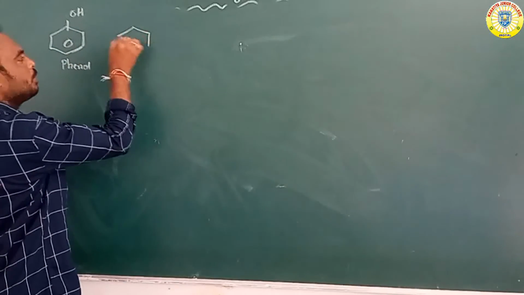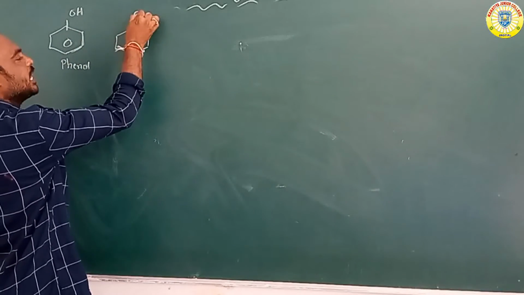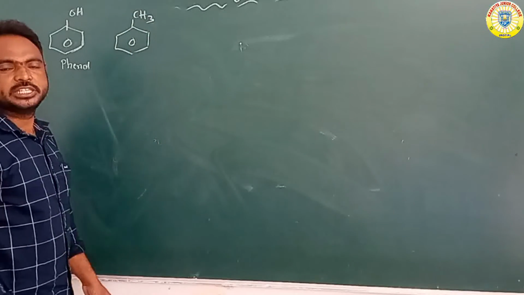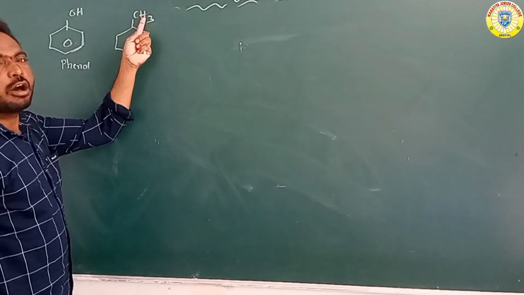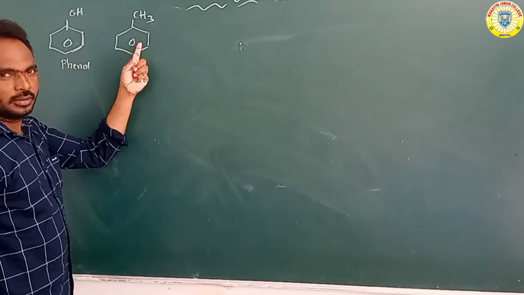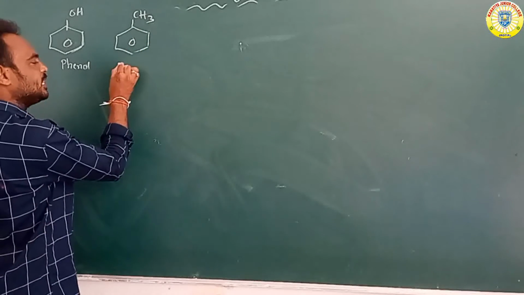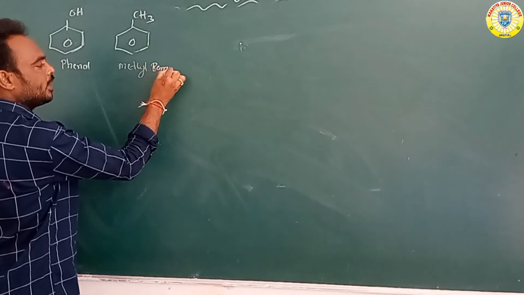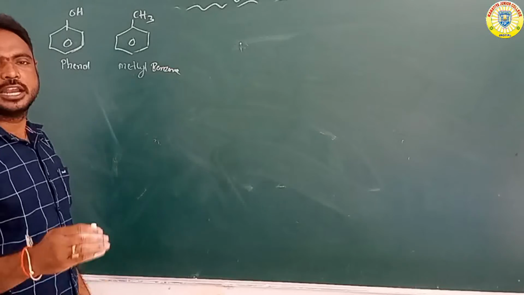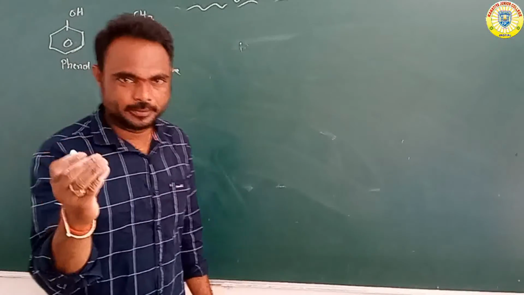Suppose benzene attached with CH3. CH3 means methyl benzene, and this methyl benzene is also called toluene. Okay, methyl benzene is also called toluene.